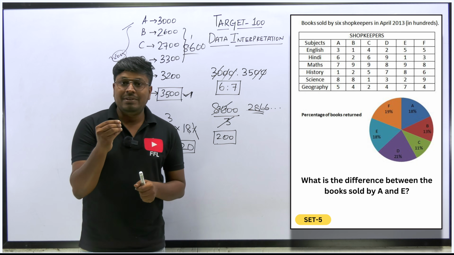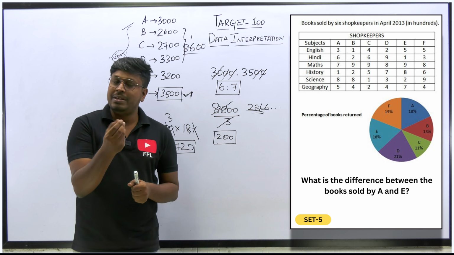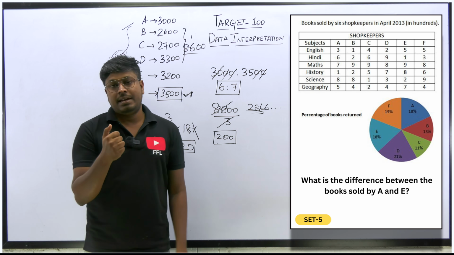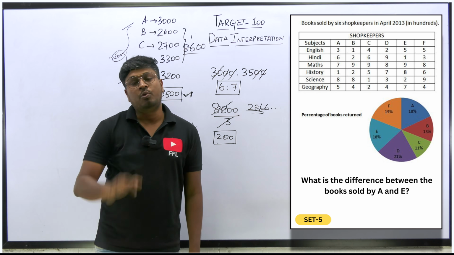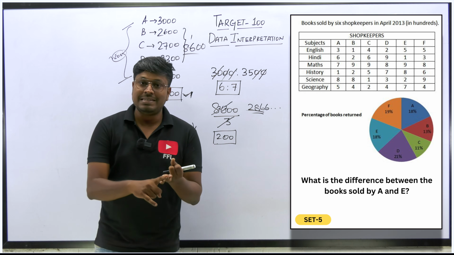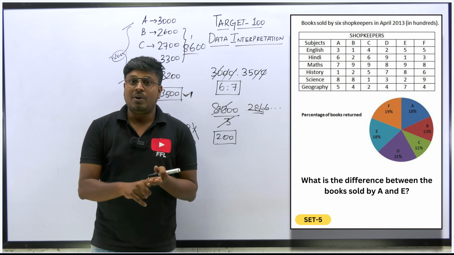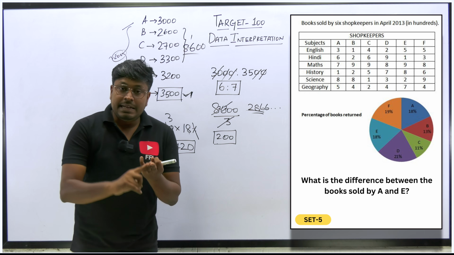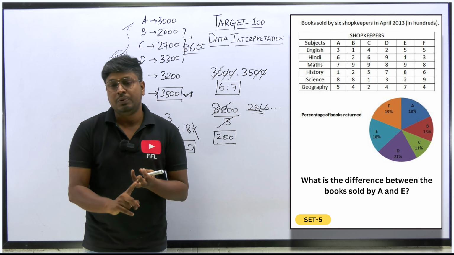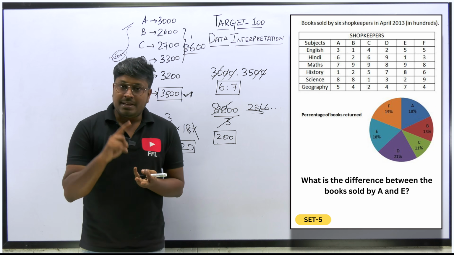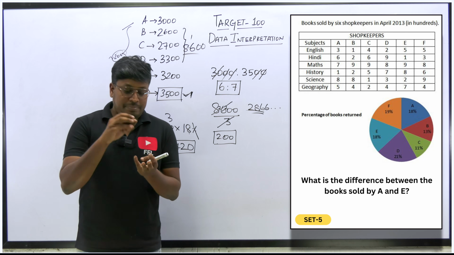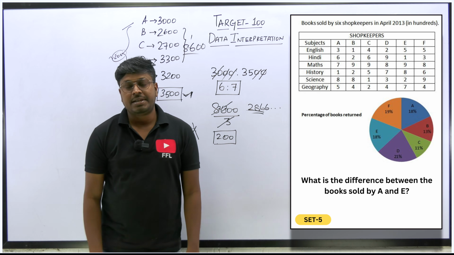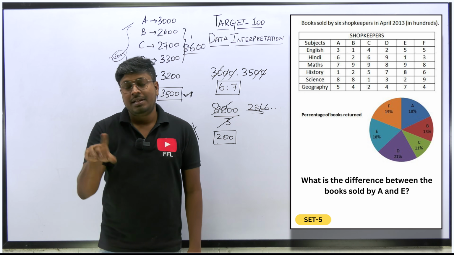Most of the questions you learned are medium to easy level, but there are few questions that carry more chances of making a mistake. That is, X is what percentage more or less than Y. I have taught this in the first DI, second DI and fourth DI. If it is an increased percentage, what you need to do, and if it is a decreased percentage, how to write the numerator value. This is most important; even some experts might make mistakes in the exams. So be careful if the question is to find increased percentage or decreased percentage, right? If it is only a percentage change, the formula is different.